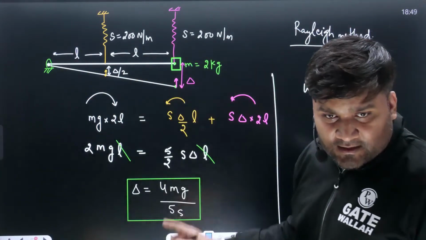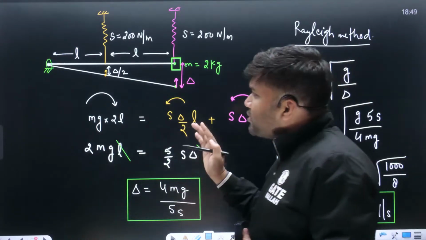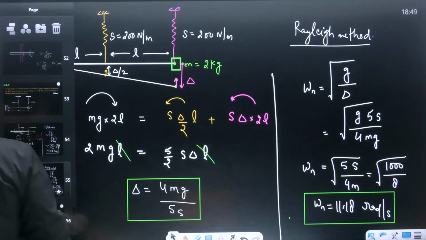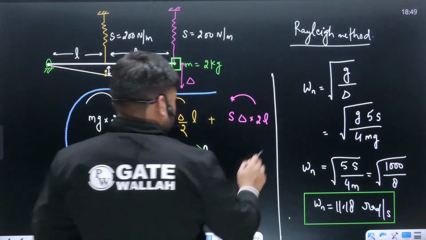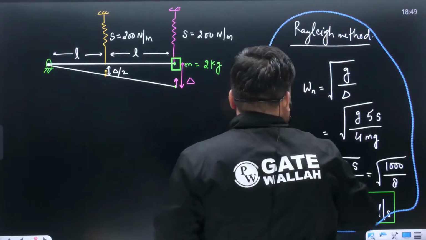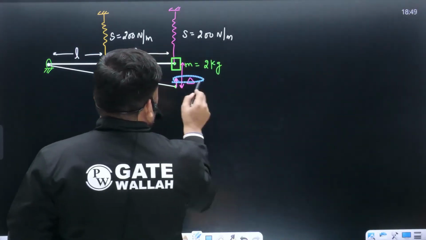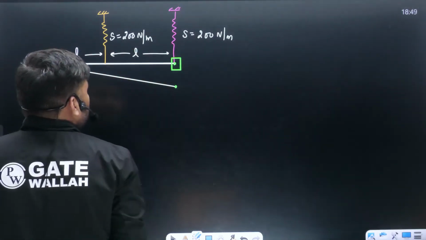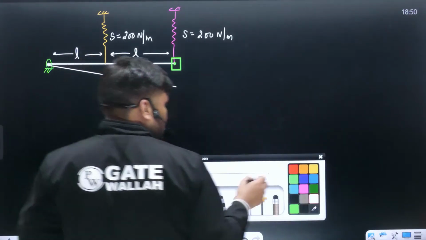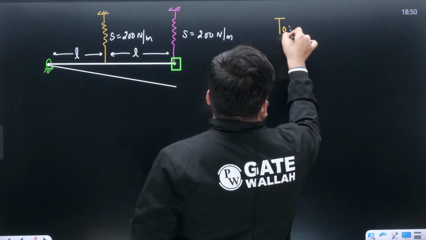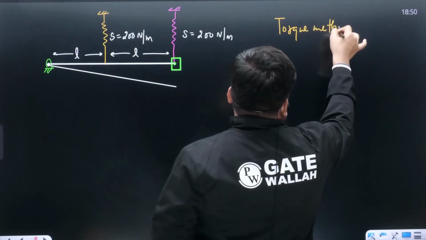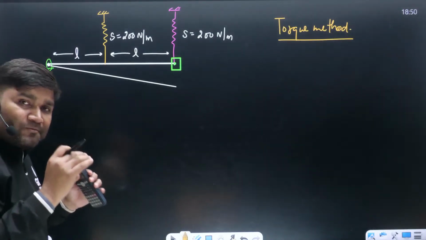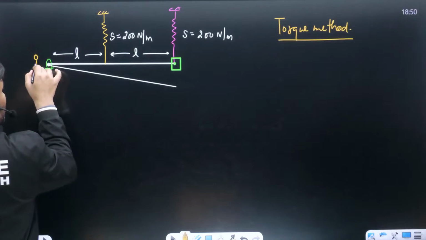Cross check. Is this the correct answer? If you want, you can also solve this same question with the help of torque method also. You will get the same answer. Look, in torque method, how do we take torque? Sir, from where can this torque method be applied? From this eye center, from where absolute rotations can be seen. So sit down here and from here you can talk about the torque method.